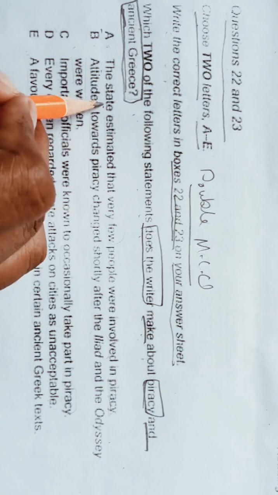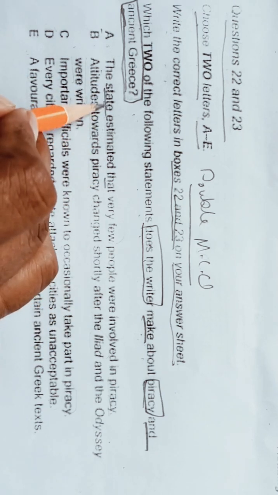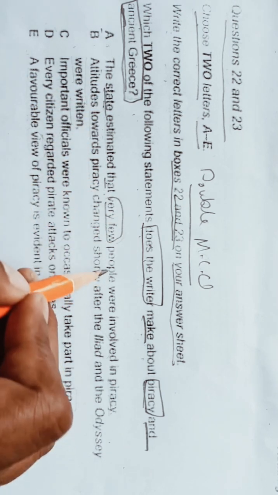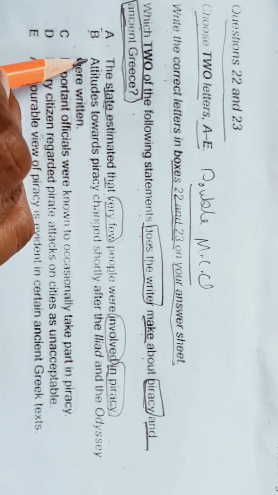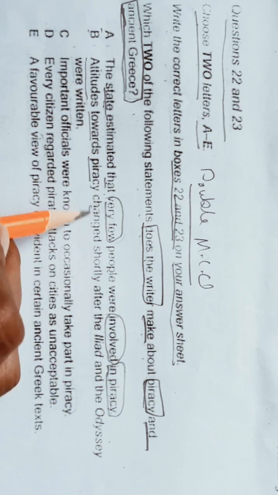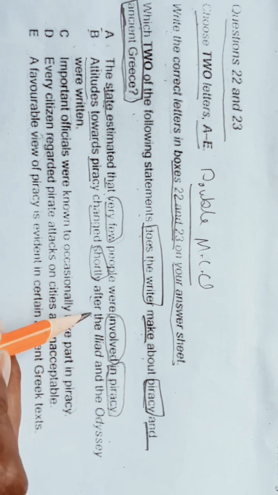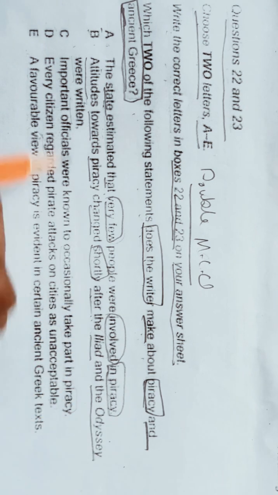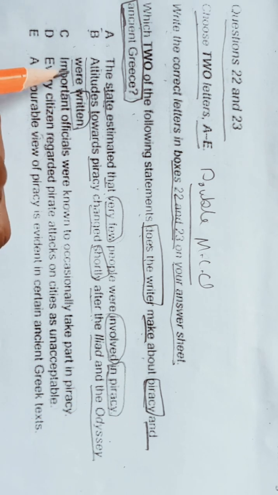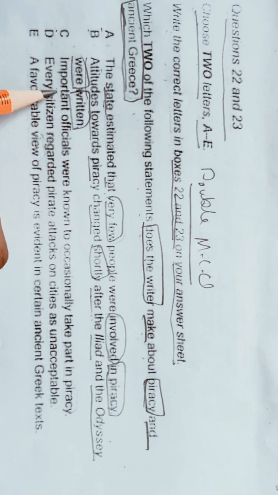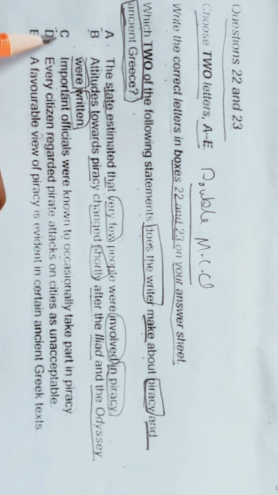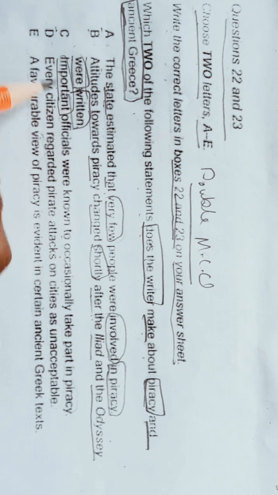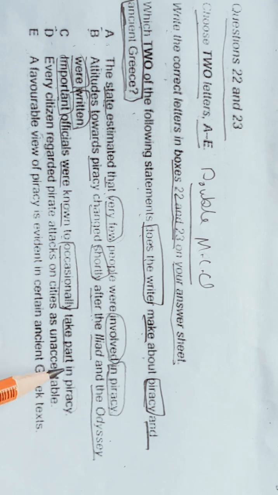A. The state estimated that very few people were involved in piracy. Okay. B. Attitude towards piracy changed shortly after the Iliad and Odyssey were written. Okay. C. Important officials were known to occasionally take part in piracy.